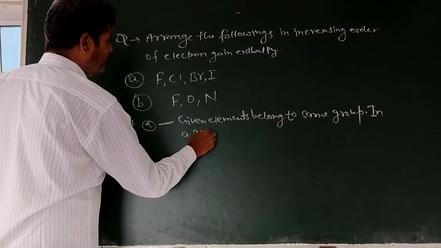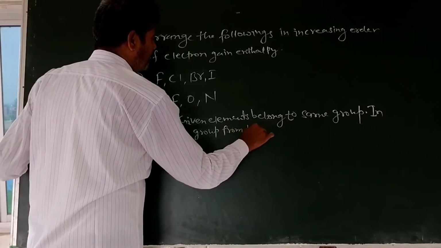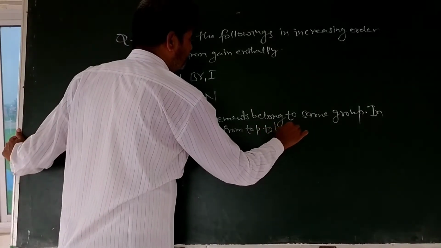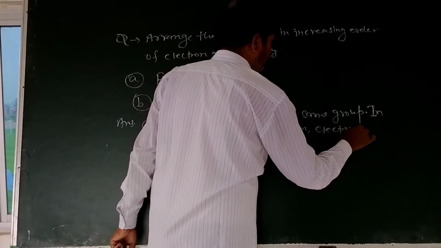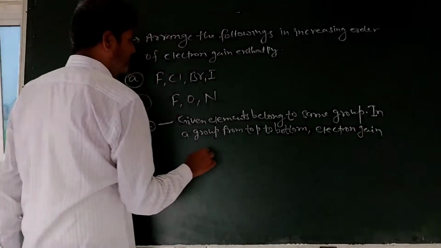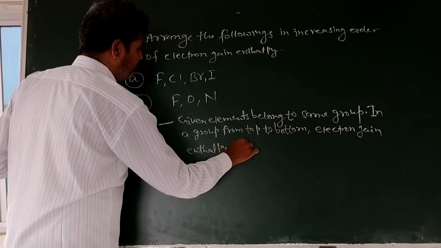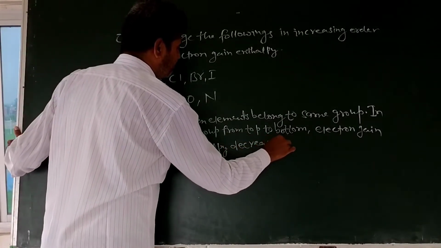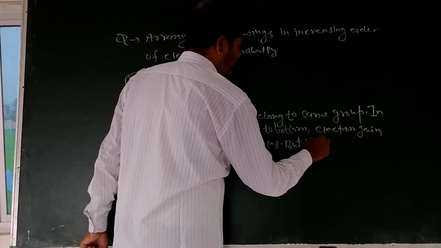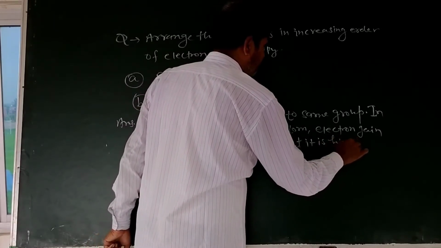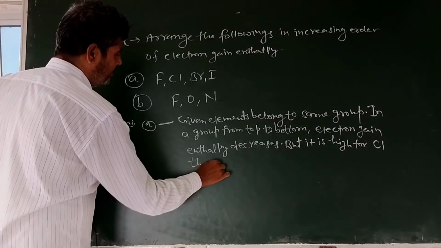In a group from top to bottom, electron gain enthalpy decreases, but it is high for chlorine than fluorine.